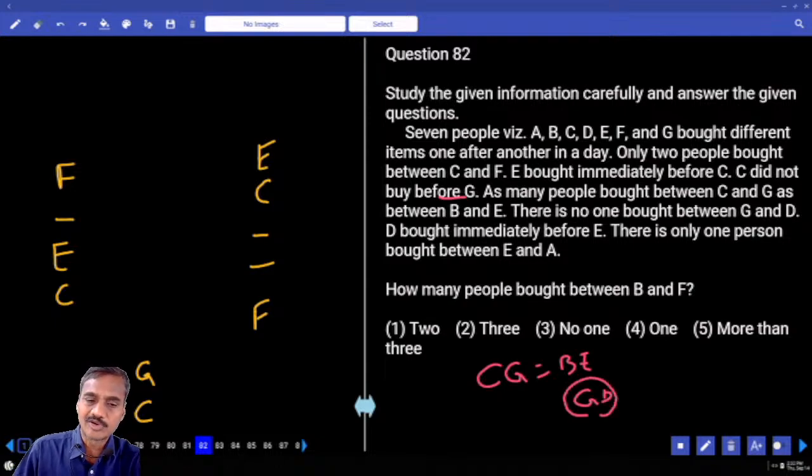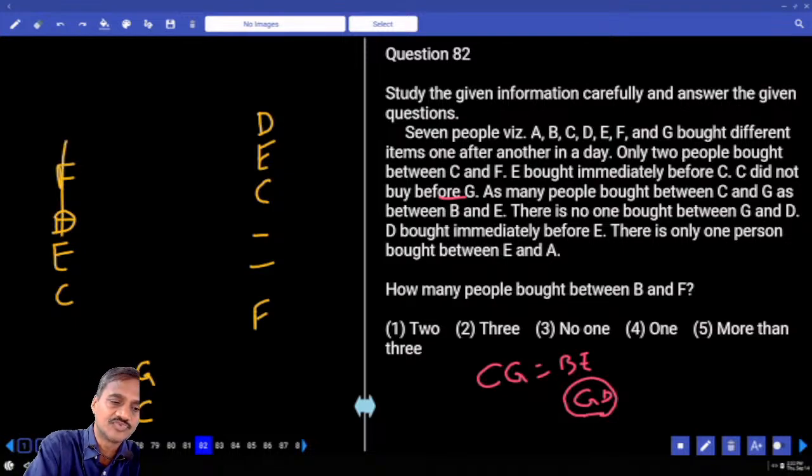And D bought immediately before E. As D bought immediately before E, and there is no person between G and D, G is here. 1, 2, 3, 4, 5, 6, 7, they were fixed.